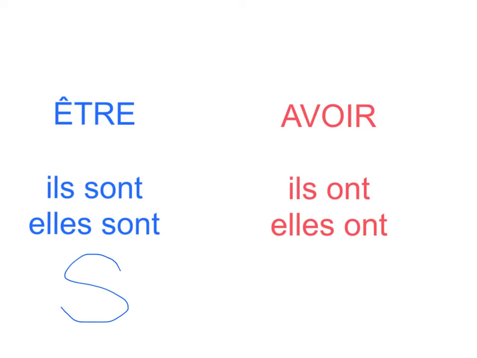Now in avoir, there's no S at the beginning of the verb. It's just ONT. So because of that liaison that we talked about just a moment ago, it's going to create a Z sound, all right? Ils ont, elles ont. We have a Z sound. So that's the difference that you're going to hear and see, the difference between the S and the nothing at all, okay? Which in turn from our liaison will create the sound of a Z.